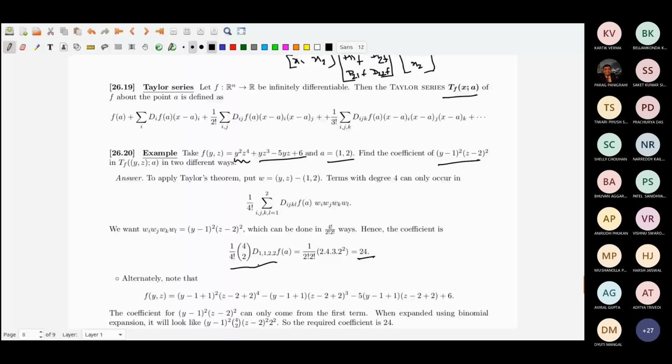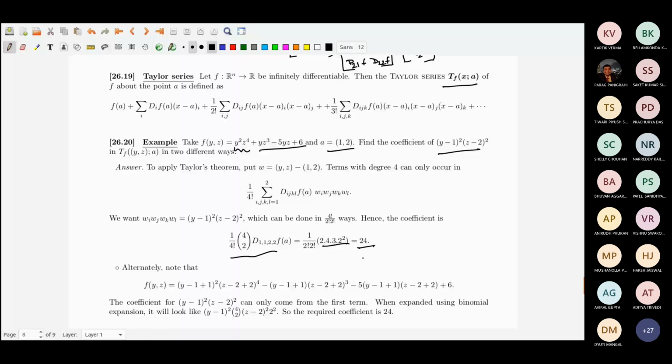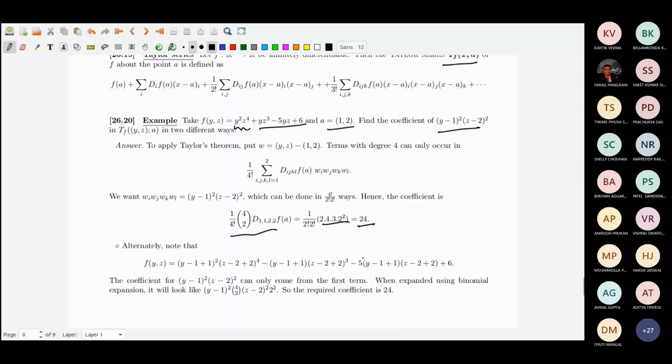Otherwise, for f(y,z), because it is a polynomial, you write (y minus 1) plus 1 and (z minus 2) plus 2 and try to imagine the coefficient of (y minus 1) squared. You will get a (y minus 1) squared from here, and you want a (z minus 2) squared from here, but this is power 4. By the binomial theorem, you will get 4 choose 2 times (z minus 2) whole squared into 2 squared, that is the coefficient.